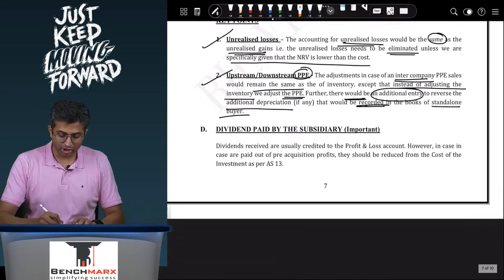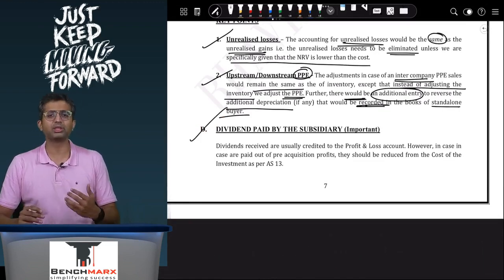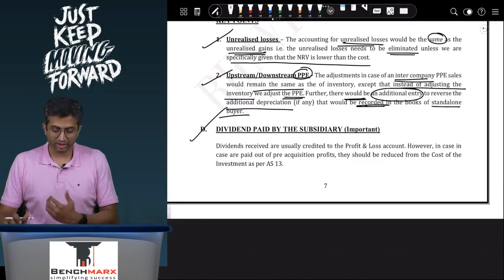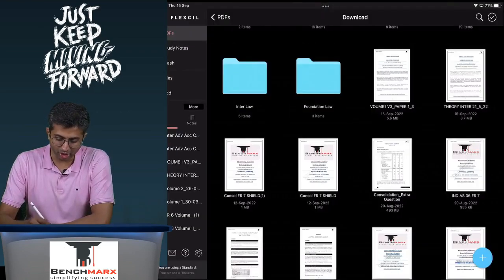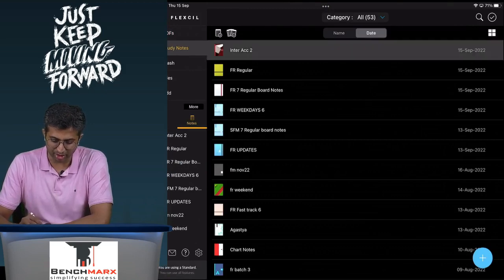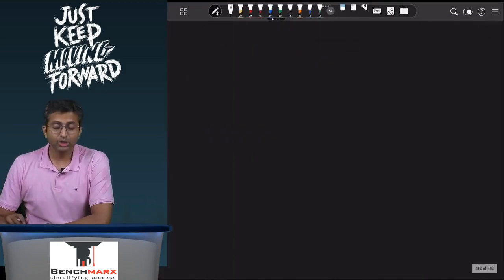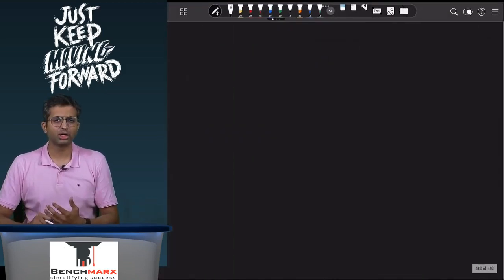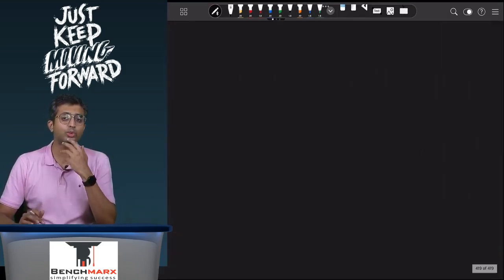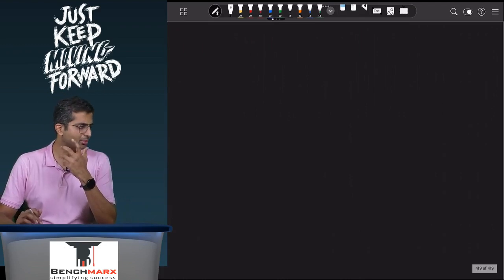Now, one more adjustment which is fairly important is the dividend paid by the subsidiary. Typically when the dividend is paid by the subsidiary, in its individual accounts, will you record it against the parent company? So the subsidiary might give some dividend. Will you record that dividend in the parent company's books? And if you will record, how will you record the dividend in the books of the parent company?